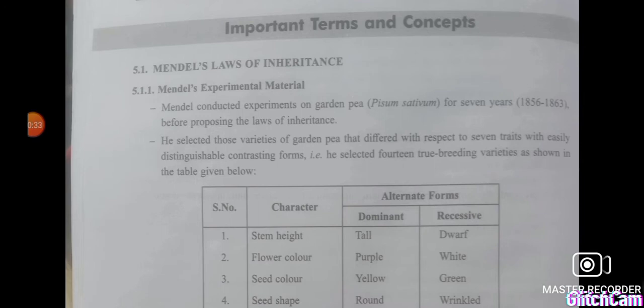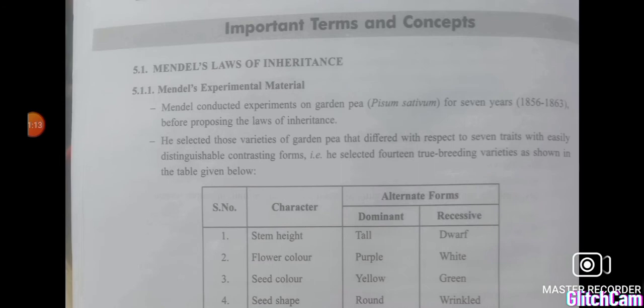A will have only the multiple choice questions, and B will have some assertion reason type questions also. Assertion reason means two statements will be given there: one is the assertion and the second is the reason, and there will be four options: A, B, C, and D. You will have to select A, B, C, or D by reading the assertion and reason statements carefully.